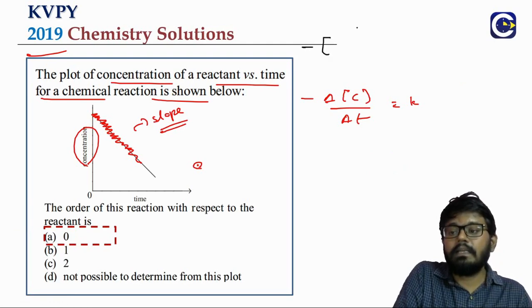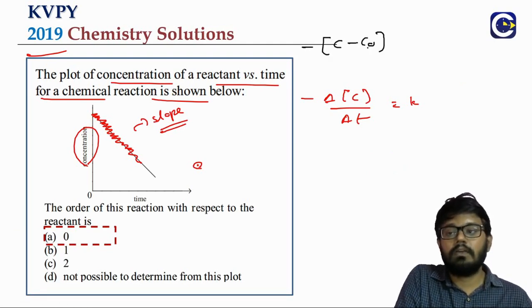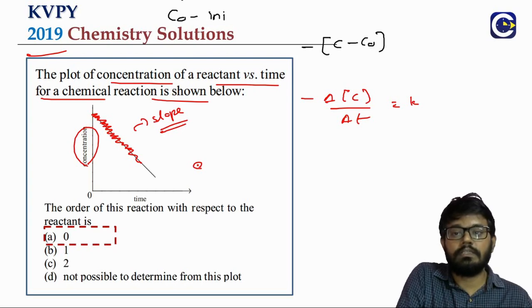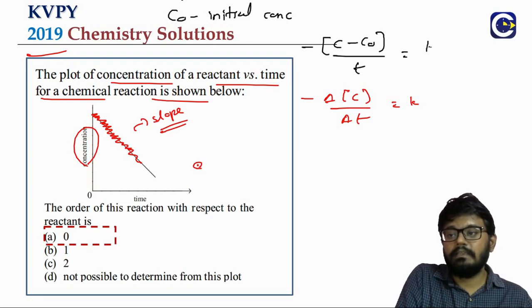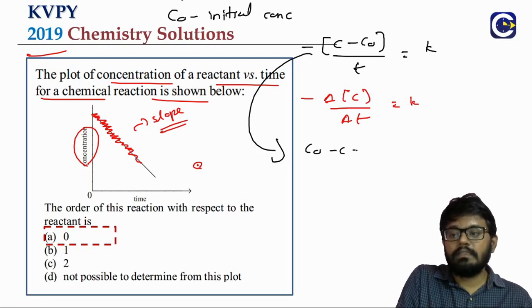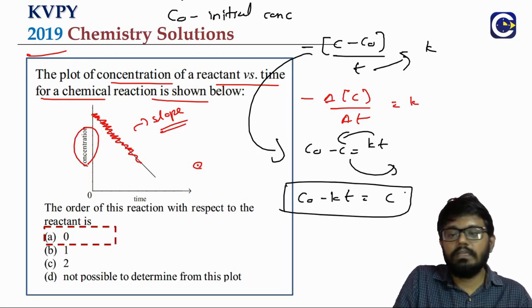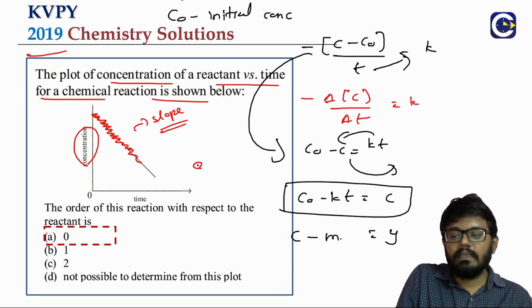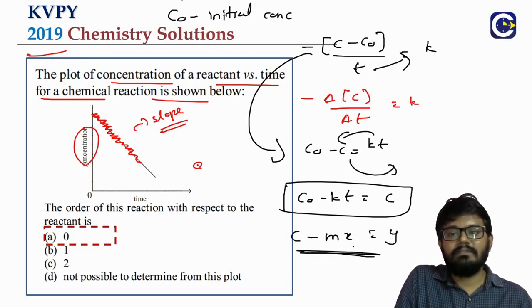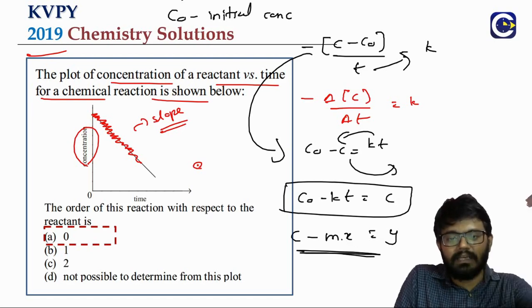Minus delta C means final concentration minus initial concentration, so take C0 as the initial concentration, divided by the time interval T, equals K. Rearranging, C0 minus C equals KT, so C0 minus KT equals C. This is like y equals c minus mx, a line with a negative slope.